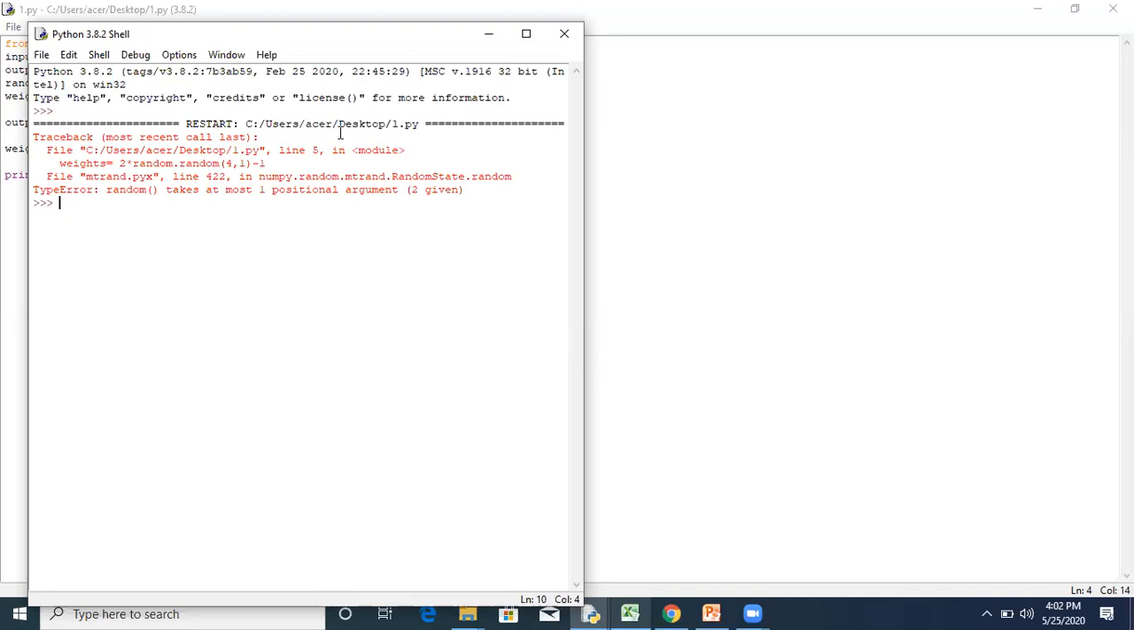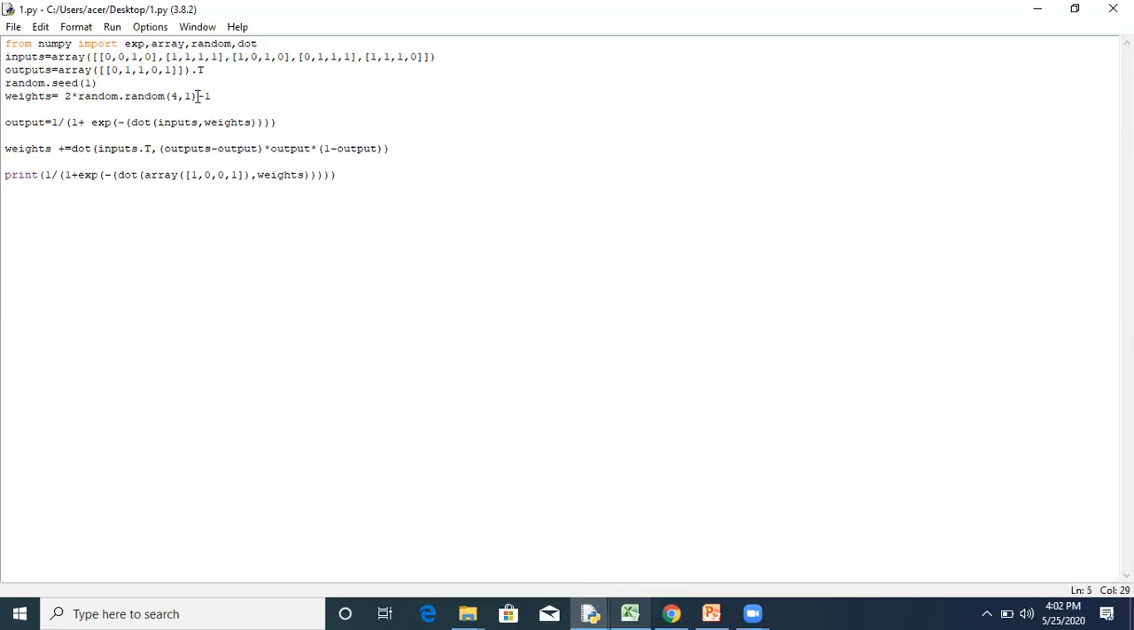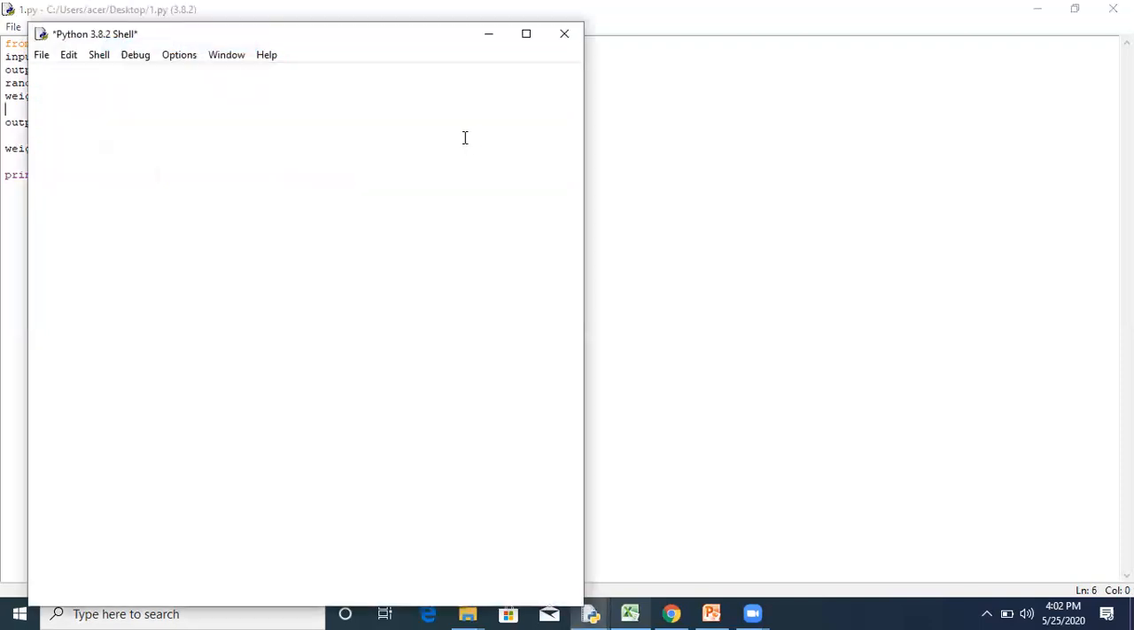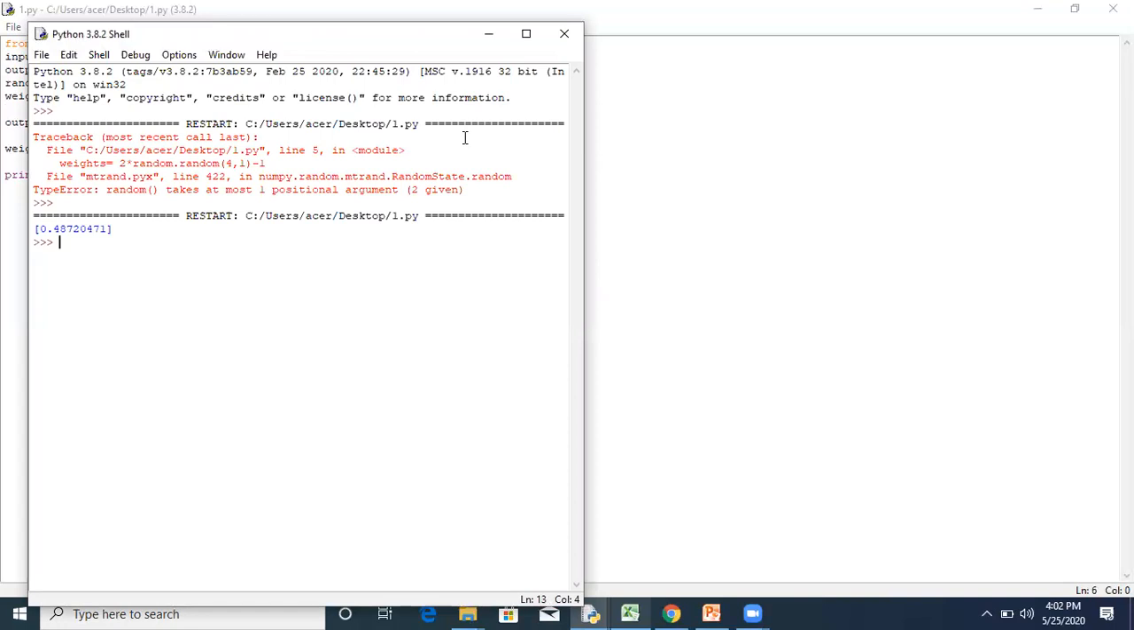It is showing an error here. Just a second. Okay, so here we have to use one more bracket. And now in this case, we are getting the result as 0.4872.